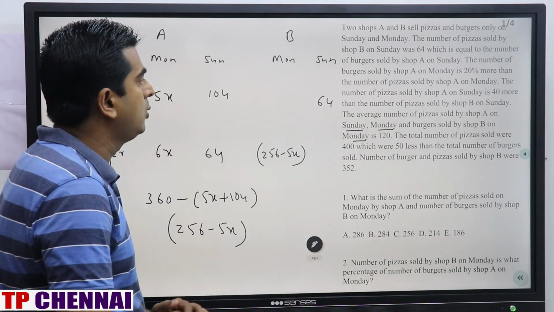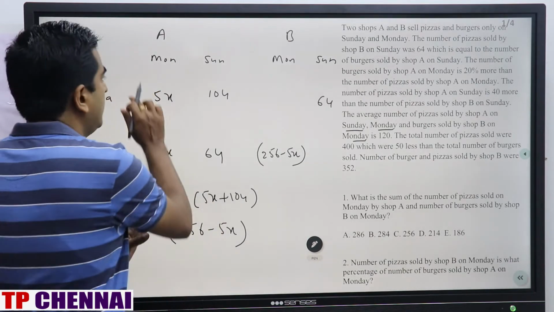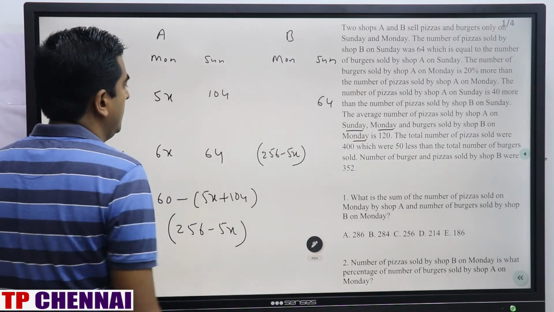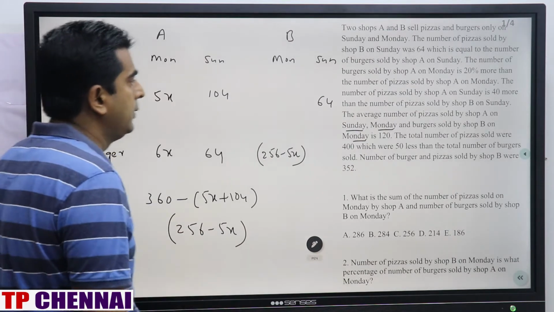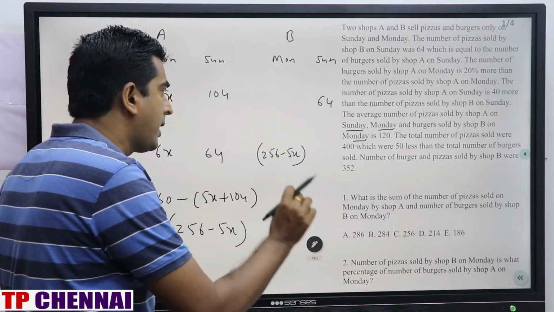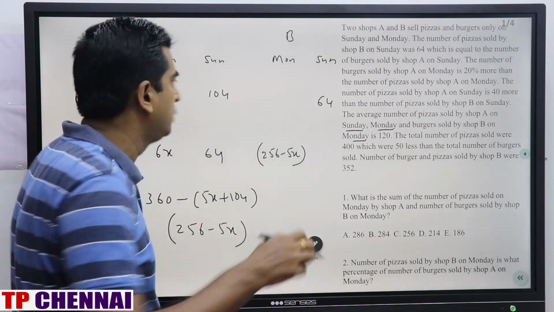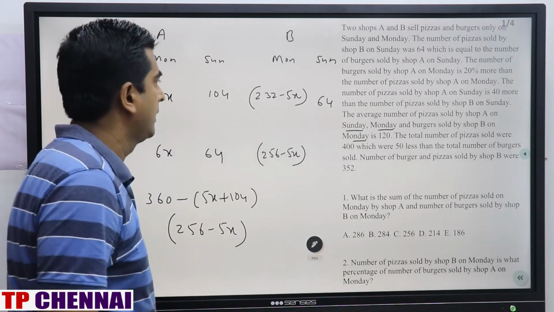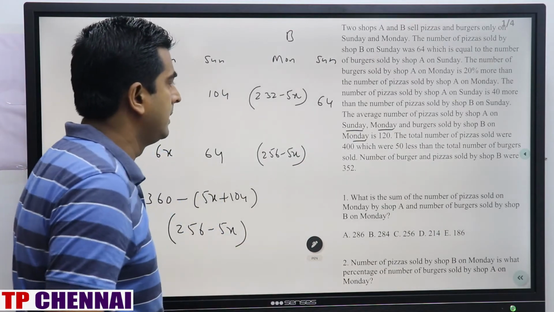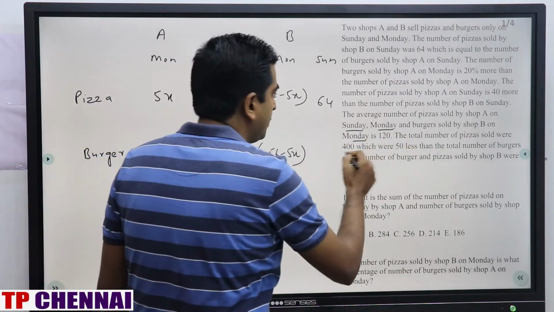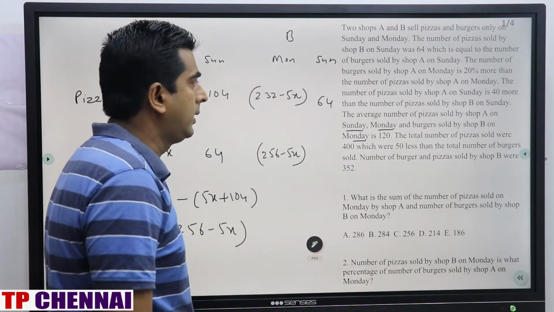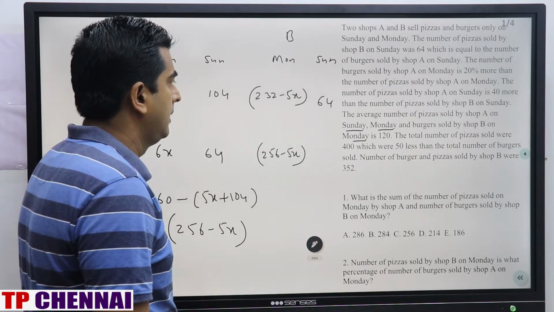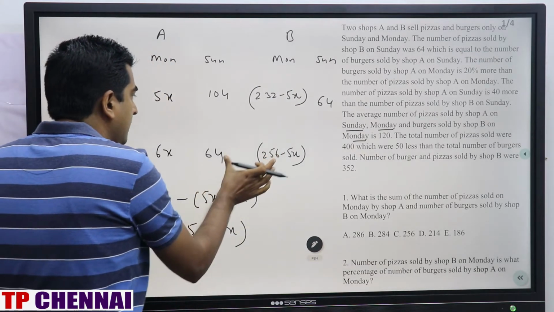The total number of pizzas sold were 400. So this part will be how much? Add this value, 104 plus 64 is 168. 400 minus 168 is 232. So 232 minus 5x is this part. For that they have mentioned the total number of pizzas sold were 400, which were 50 less than the total number of burgers sold. That means it is 450.